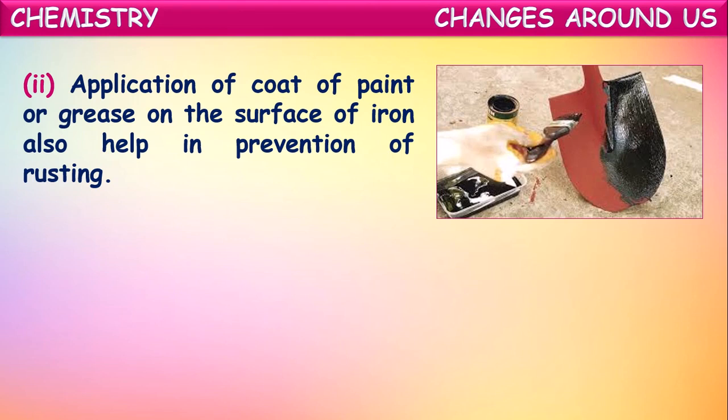So there are different methods for controlling the rusting of iron objects. Coating of these metallic iron objects with certain metals like zinc and chromium, that process we call galvanization. And one more is alloying, mixing of metals in the molten state, some other metals like nickel, chromium and carbon with iron makes it stainless steel. And a simple way is coating of these iron particles with a thin layer of paint or grease. This also prevents rusting of those iron particles.